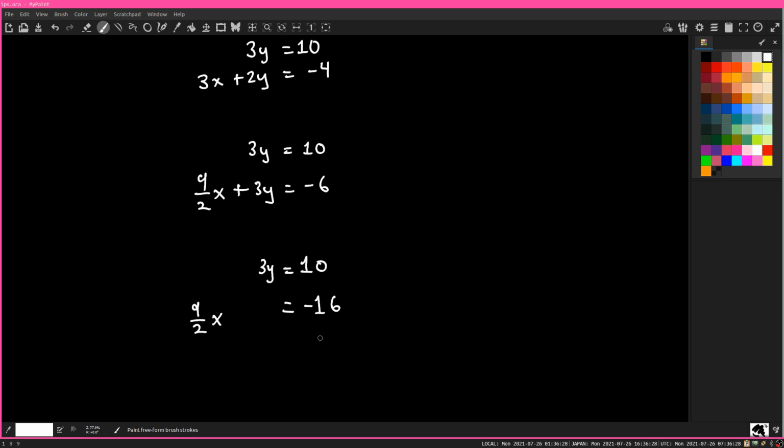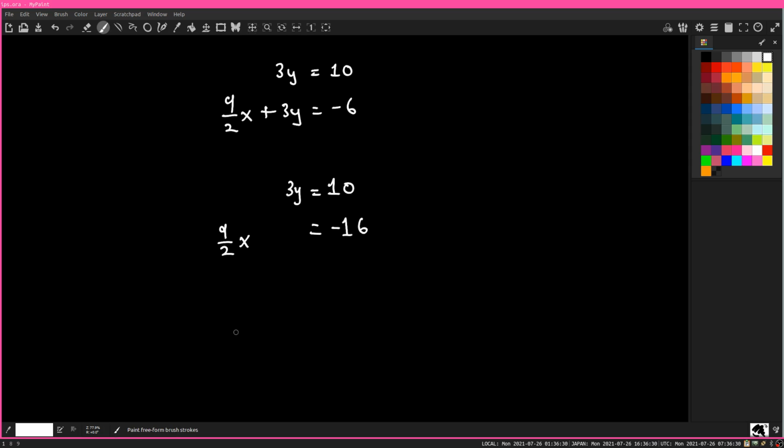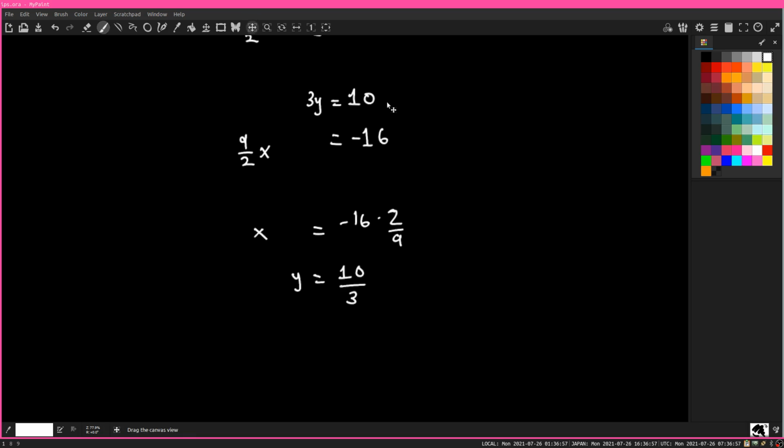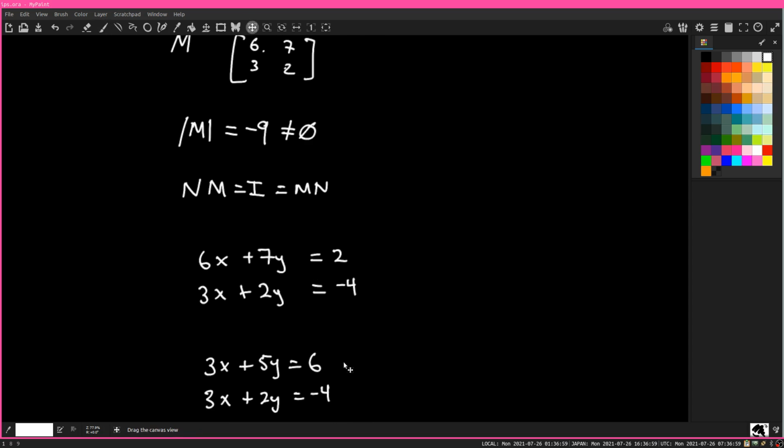So from this we can deduce x is equal to minus 16 times 2/9, whatever that is. And then y is equal to 10 divided by 3. It's a pretty straightforward sequence of steps.